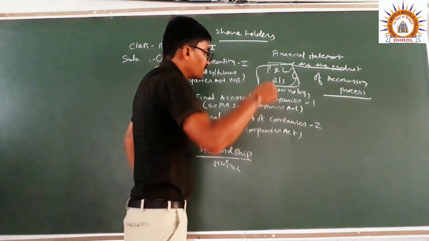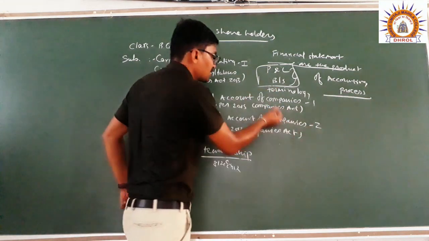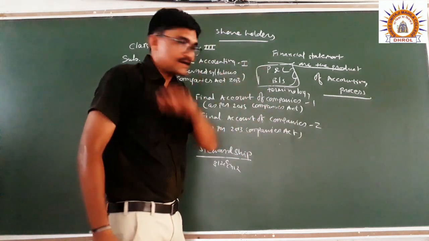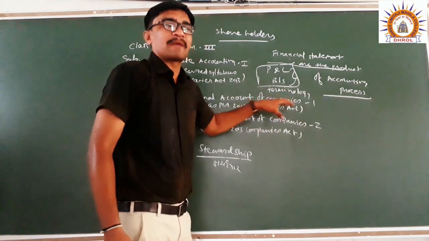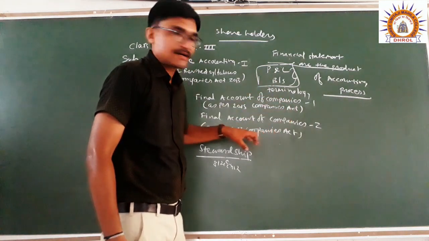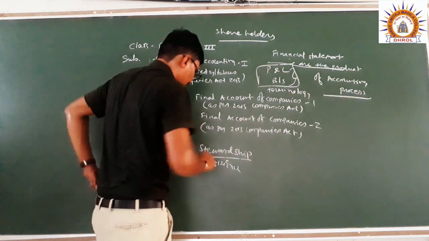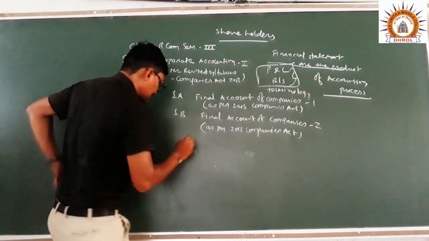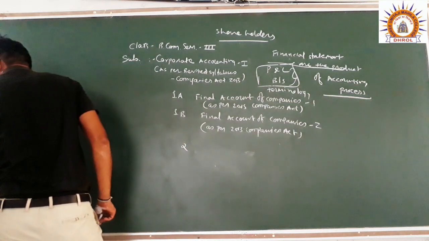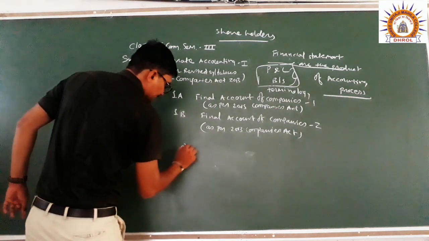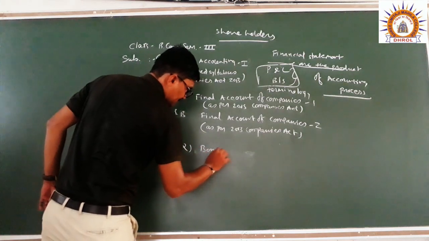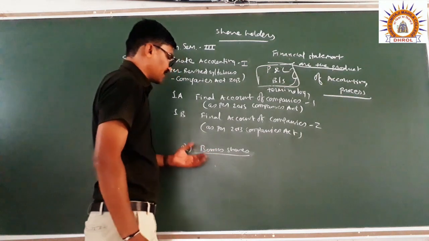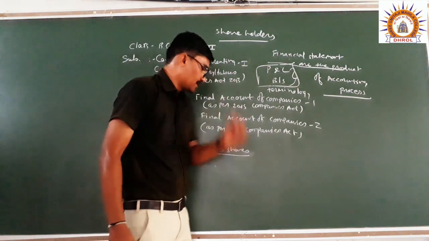And here the form of business is changed, right? It means here the company is formed, right? In partnership there are partners, right? But in the form of companies there are members, shareholders, right? For that purpose. Then the second chapter is bonus shares. So this is the benefit of the particular existing shareholders of the particular company, right?